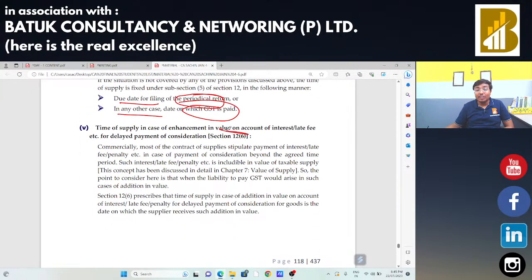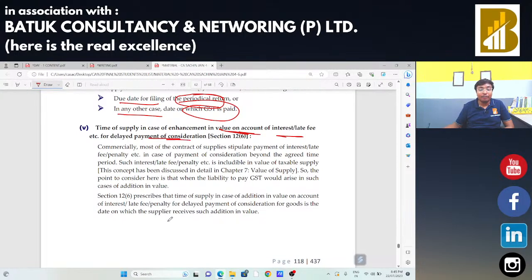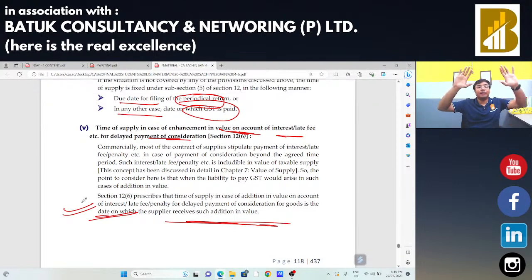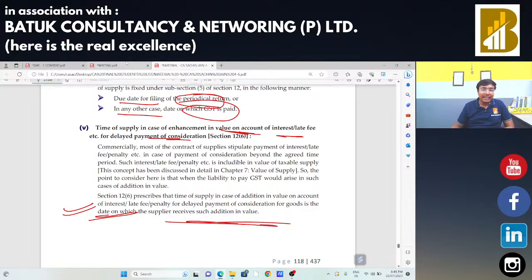If there is any addition on account of interest, late fees, and penalty, in that case, the date of such addition will be treated as your time of supply. These 5 points are there, and we have covered everything. When you read these notes or these chapters from the study material, from my book or from wherever, you will find that you have done each and everything. Your concepts are clear. Okay, so addition, please explain.